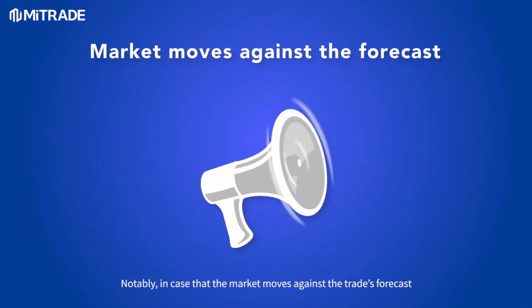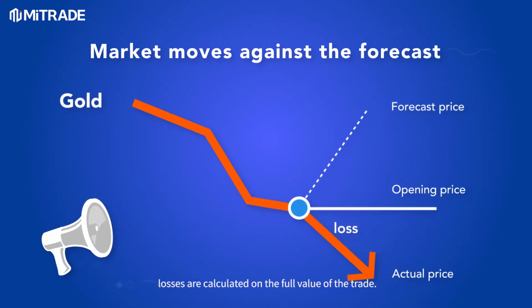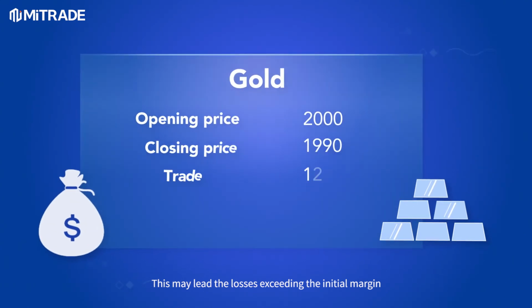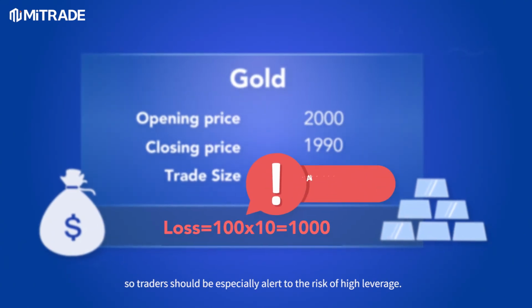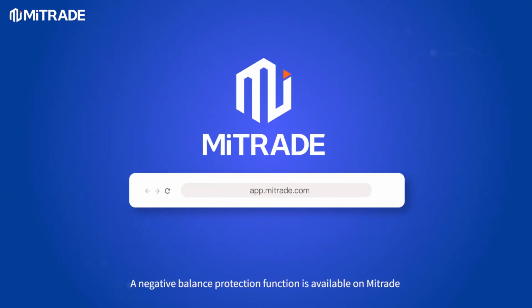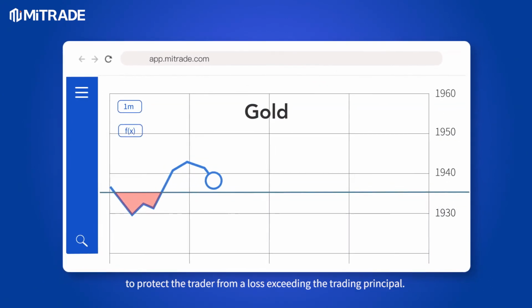Notably, in case the market moves against the trade's forecasts, losses are calculated on the full value of the trade. This may lead to the losses exceeding the initial margin, so traders should be especially alert to the risk of high leverage. A negative balance protection function is available on Mitrade to protect the trader from a loss exceeding the trading principal.